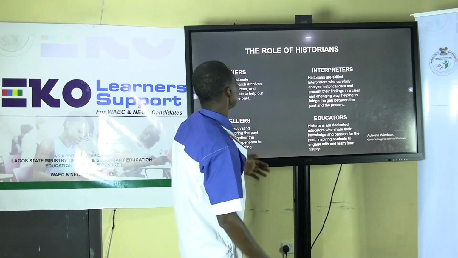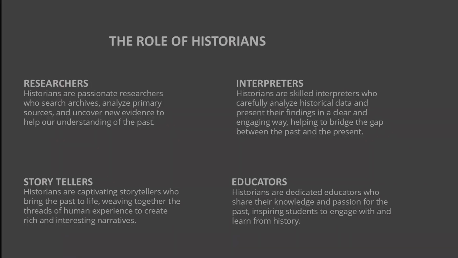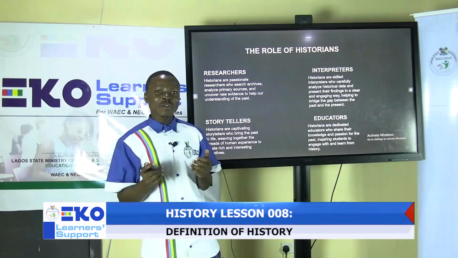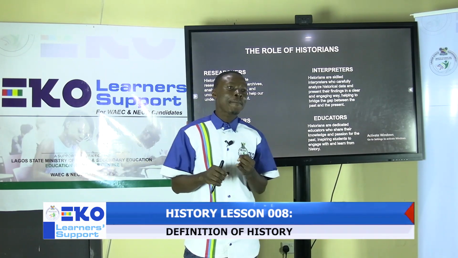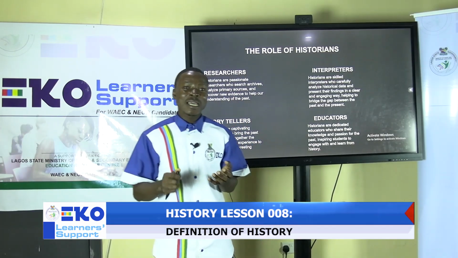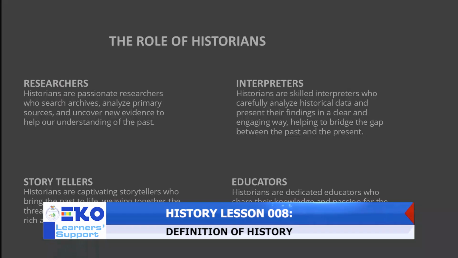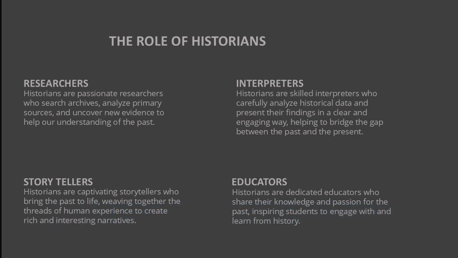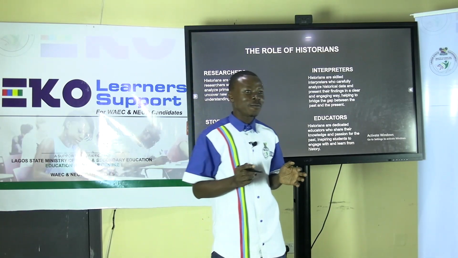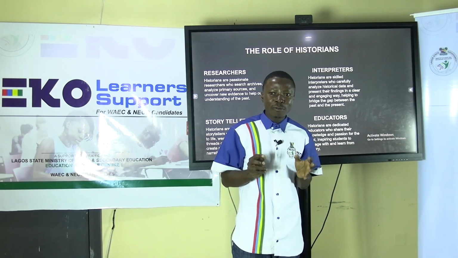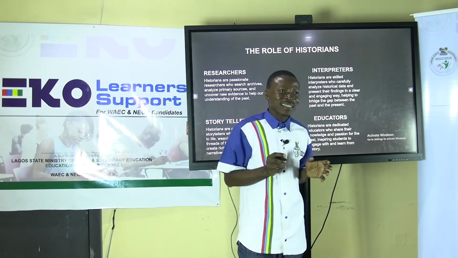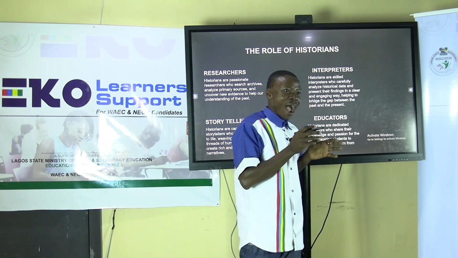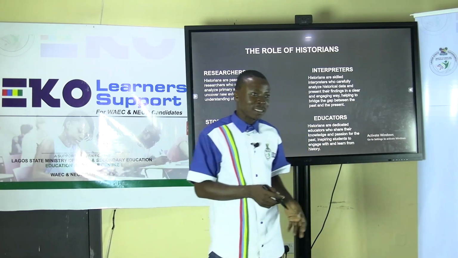Then we also look at the role of an historian. Historians serve several purposes in the society. Historians serve as a researcher, someone who goes to the archive, who collects different materials for us in order to be able to reconstruct the past that did not actually happen in his presence.